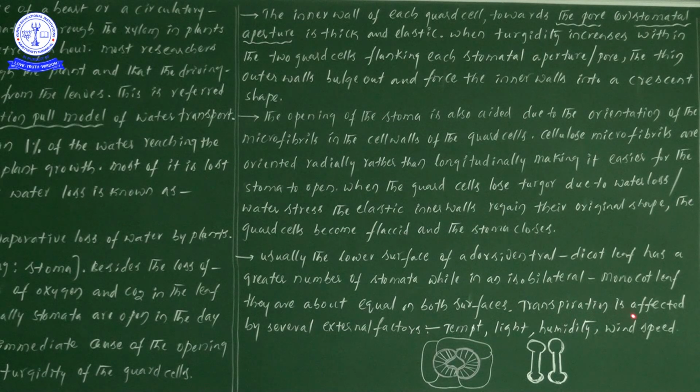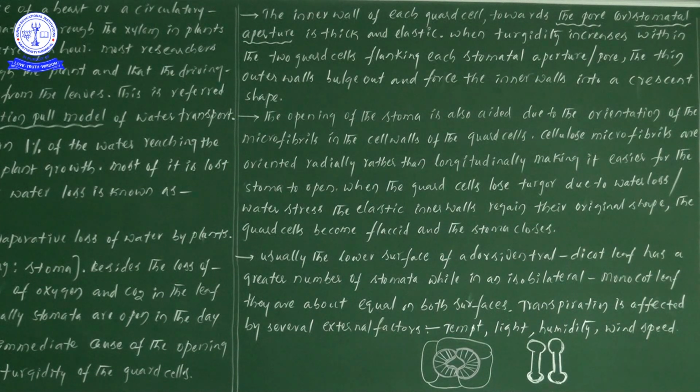Next one, transpiration is affected by several external factors. These external factors may be temperature, light, humidity, and wind speed. There are different types of factors which play an important role in the process of transpiration.